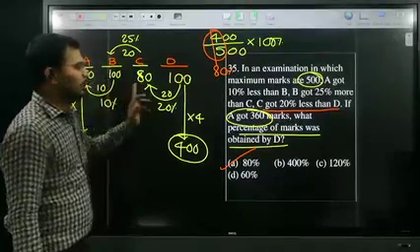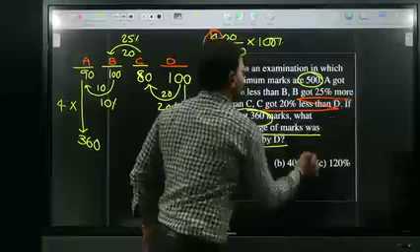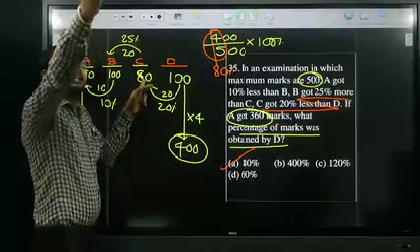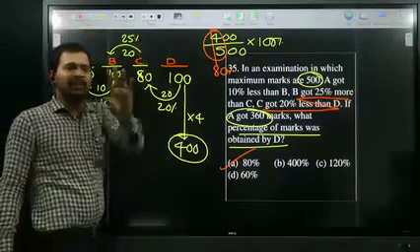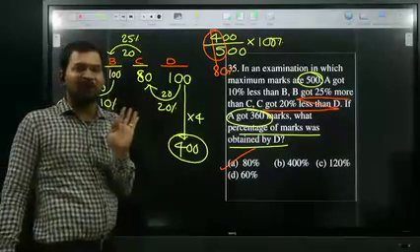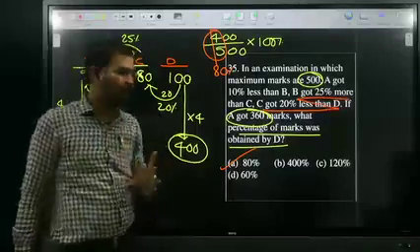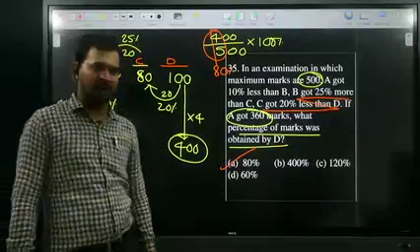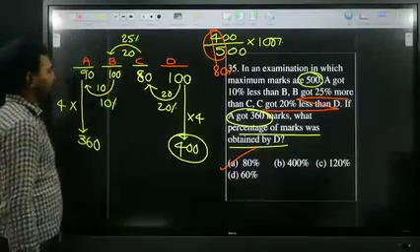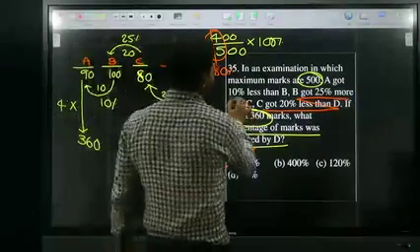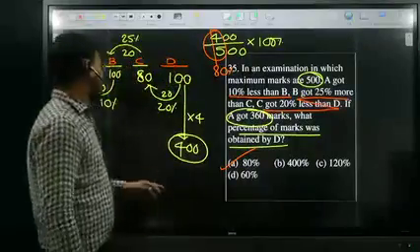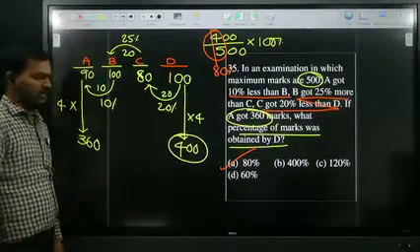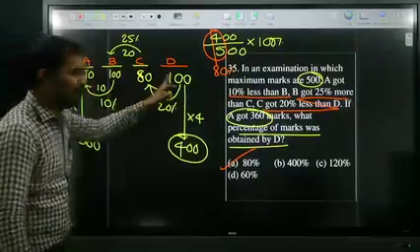Once we know C, B got 25% more than C. C is 80. 25% is nothing but 1 by 4, and 1 by 4 of 80 is 20. 20 more means B's marks are 100. If B got 100, A got 10% less than B, which is 10% of 100, that is 10. Therefore A got 90.